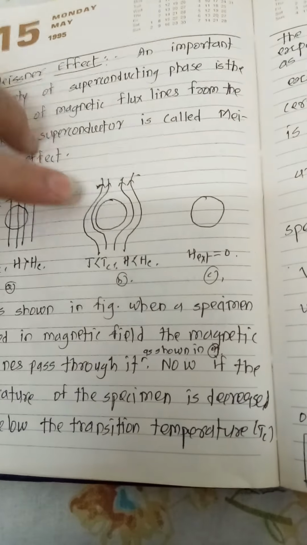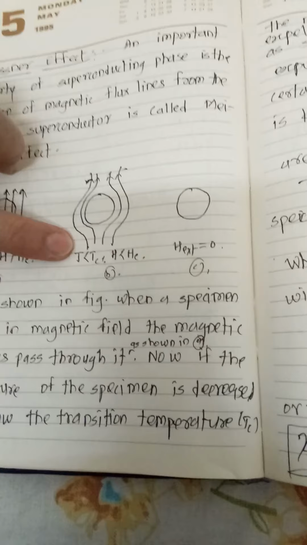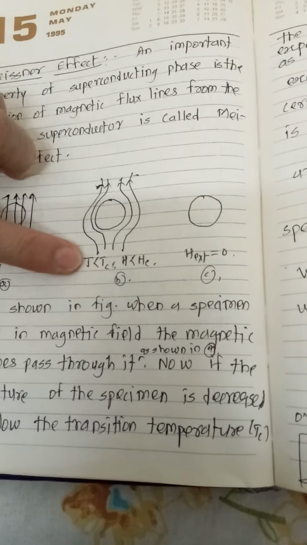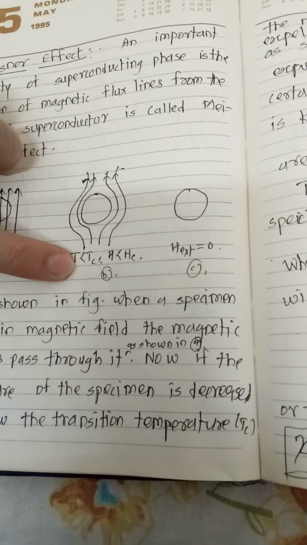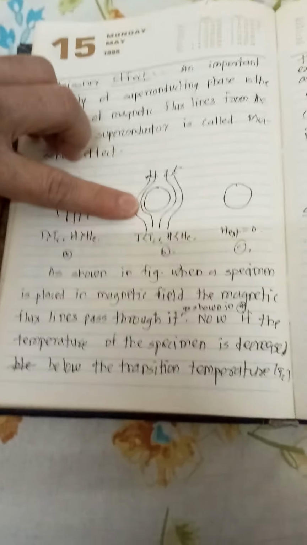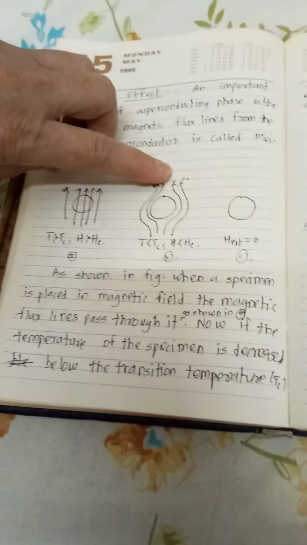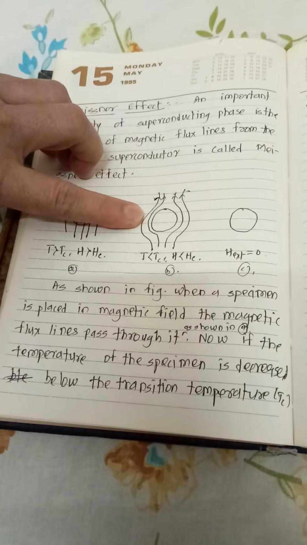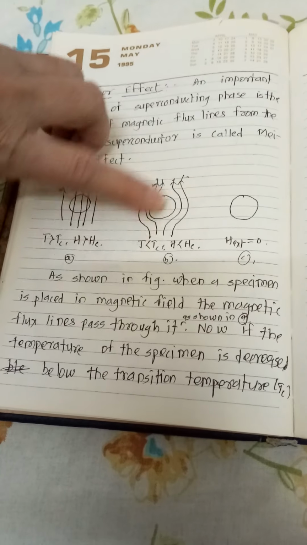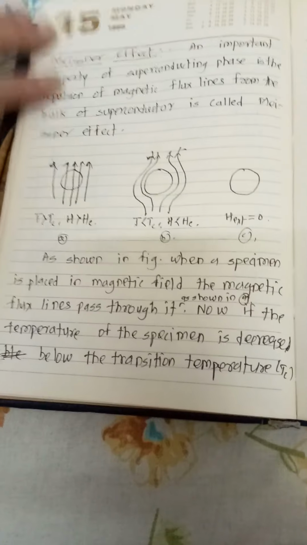While in the second figure, what we are observing: the temperature of the material is decreased, or it is made equal to the critical temperature of the material, and the same amount of magnetic field has been applied. But we are observing here that the magnetic field lines are expelled out.